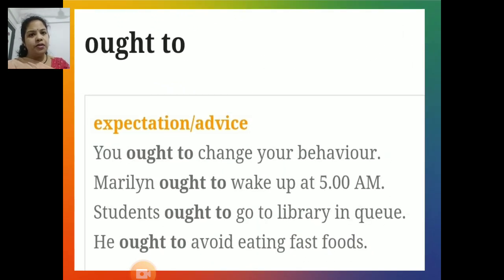Next modal auxiliary is ought to, which conveys expectation or advice. Let's try to read and study these sentences. You ought to change your behavior. Merlin ought to wake up at 5 a.m. Students ought to go to library in queue and he ought to avoid eating fast foods.